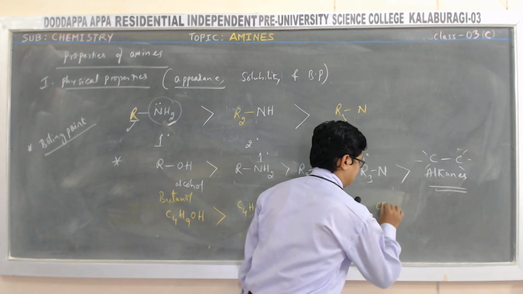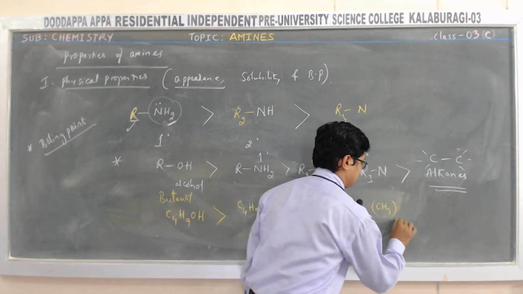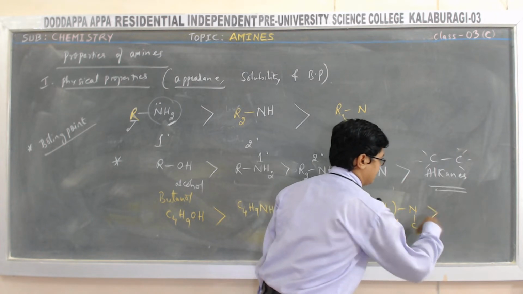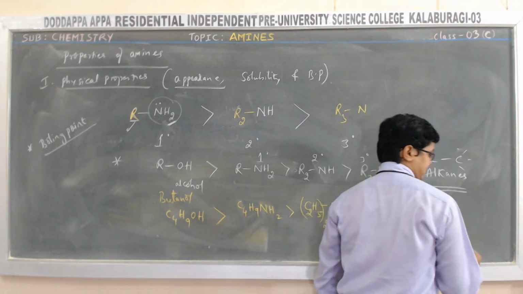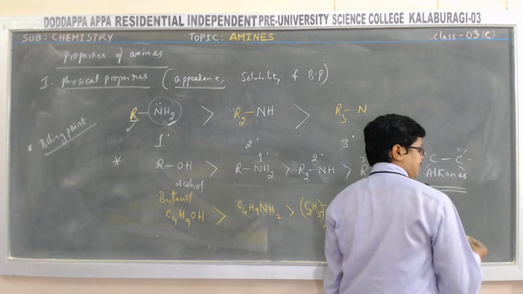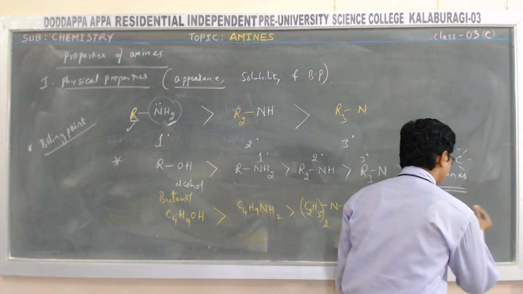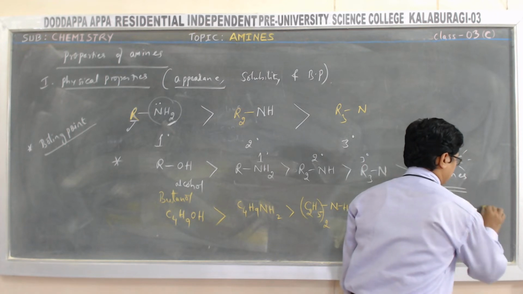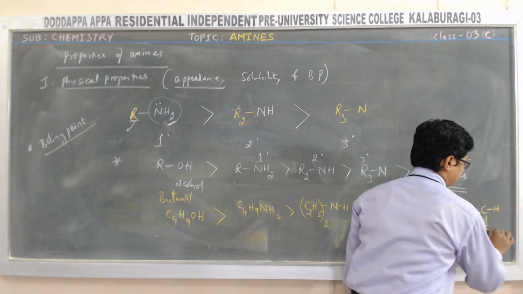Then here CH3 twice N C2H5. Then here the alkane, let me take 2-methyl butane, that is CH3 twice CH C2H5.